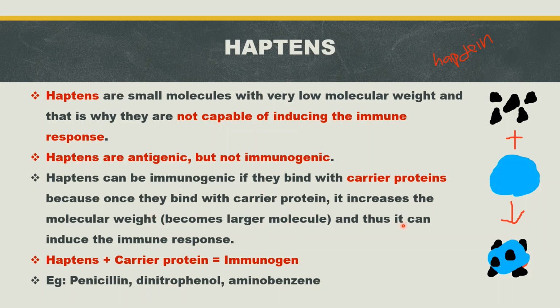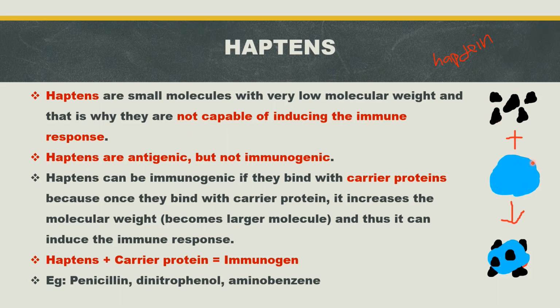After making it a bigger molecule, it will become immunogenic. So we have to bind this hapten with a carrier protein. Then the molecular size or molecular weight of this hapten will increase. So it will become immunogenic.